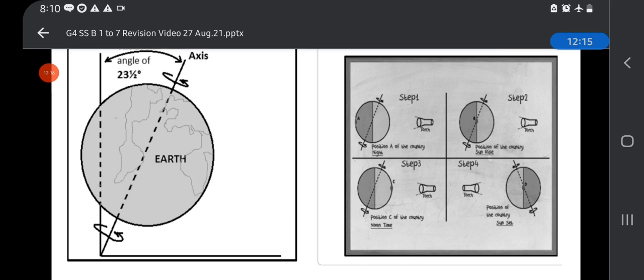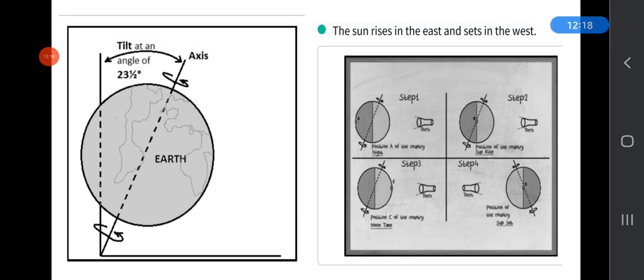Revolution is also known as the annual motion of the earth, and rotation is also known as the daily motion of the earth. As the earth revolves around the sun, one hemisphere is tilted towards the sun and the other is tilted away from the sun. The hemisphere tilted towards the sun experiences summer, and the part tilted away from the sun experiences winter. And in between, there are transitional seasons like autumn and spring.